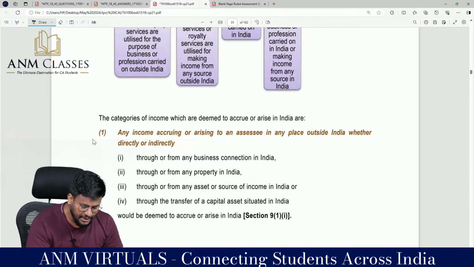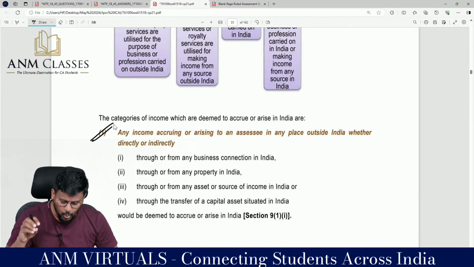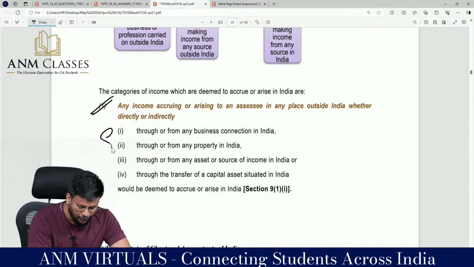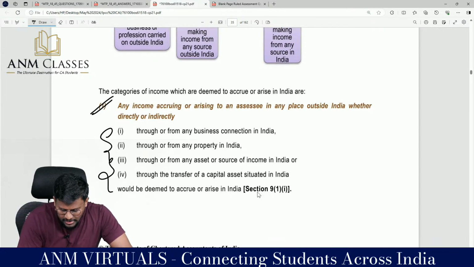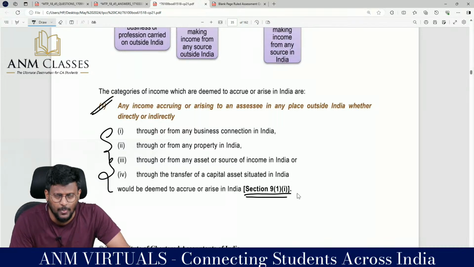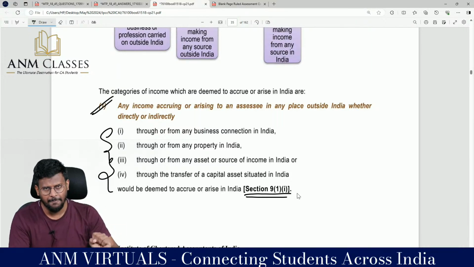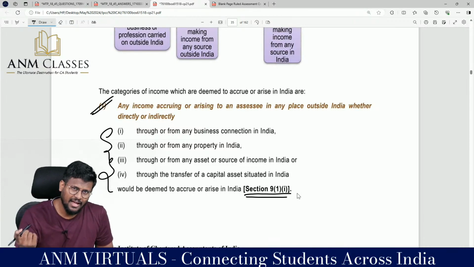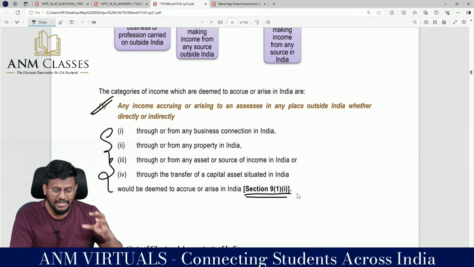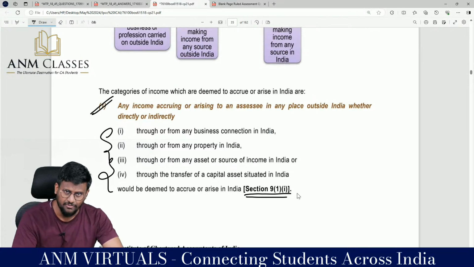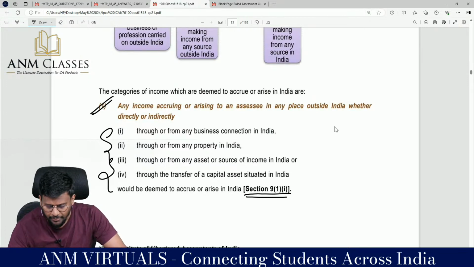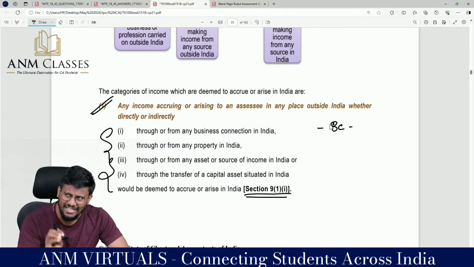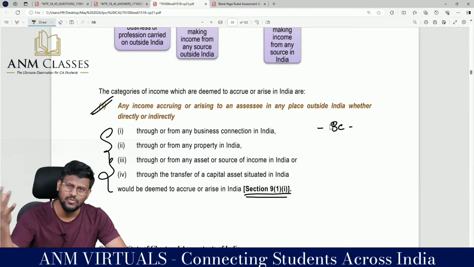In that, number 1, any income accruing or arising to an assessee in any place outside India, whether directly or indirectly from 4 sources. This is what section 9 subsection 1 clause 1 says. These are basic income, 4 income. Are you getting any income accrued or arisen outside India? And it is because of, directly or indirectly, these 4 things. Number 1, through or from any business connection in India. So, because of business connection in India, my income is accrued or arisen outside India.